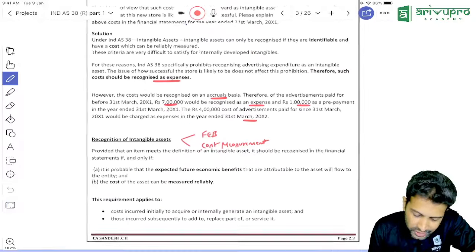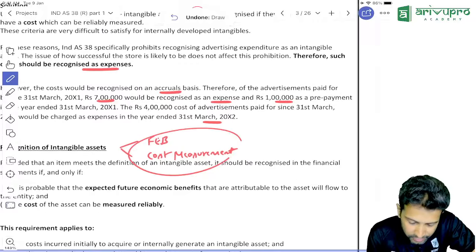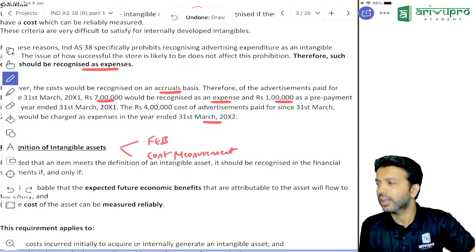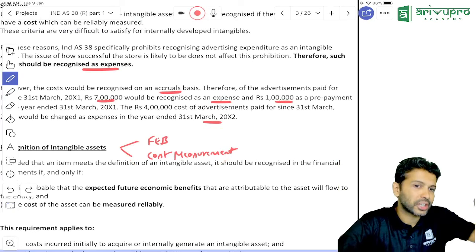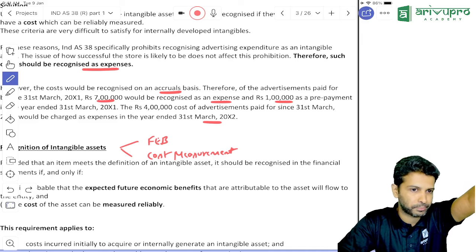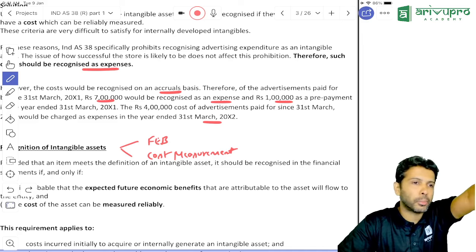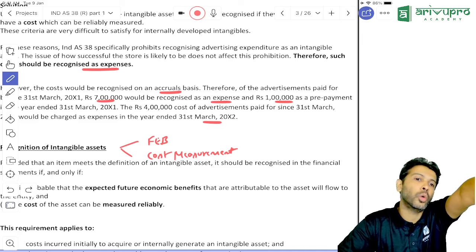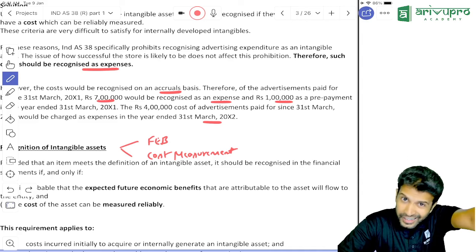Here also RC is same. Recognition criteria for intangible asset is also same. What is that? FEB and cost measurement. So meaning, again, if an entity wants to show intangible asset in their balance sheet, 5 components should be satisfied. 3 definition and 2 RC. What is the definition? Tell me once again. One, it should be identifiable.